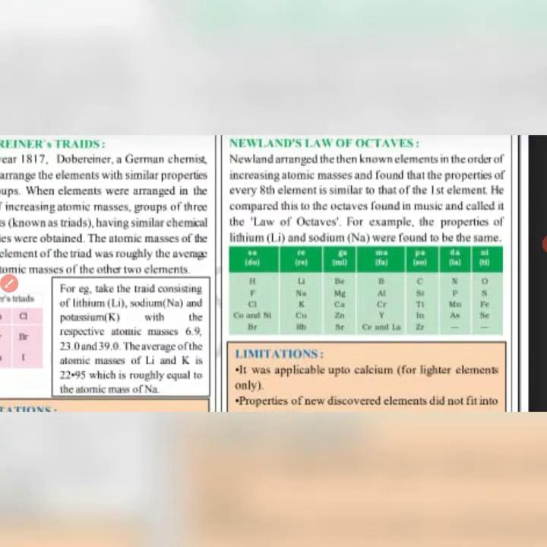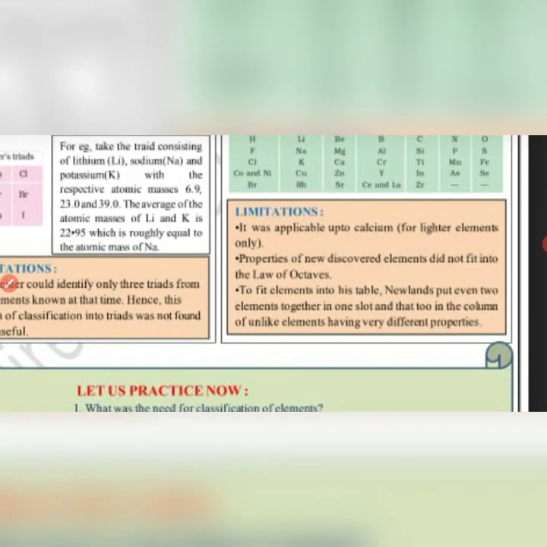Again, this Newland's law of octave has certain limitations. Now what are these limitations? First, it is applicable only up to calcium, that means only lighter elements, and the properties of newly discovered elements did not fit into the law of octaves.